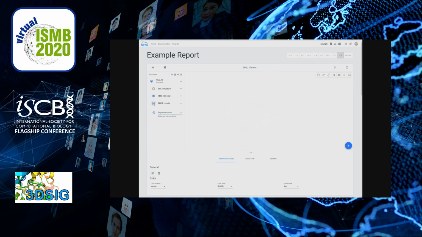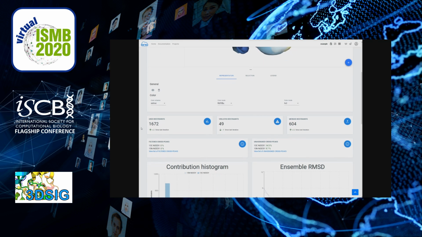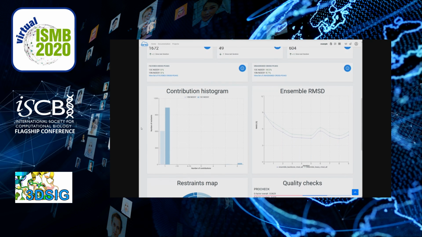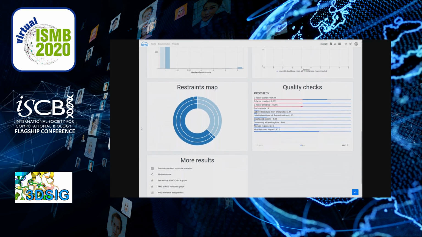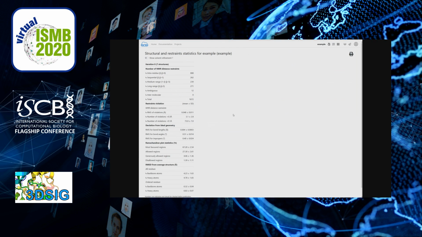Or you can visualize the root mean square fluctuation of the generated ensemble in sausage representation. The radius is proportional to the RMSF. Such representations allow users to easily identify unconverged regions in the final structure ensemble or residues for which NOE-derived distance restraints are not consistent. There are also graphs and charts to present restraint statistics, ensemble RMSD, or color-coded structure quality scores. And additionally, a standardized table reporting various restraints and structural statistics is generated.